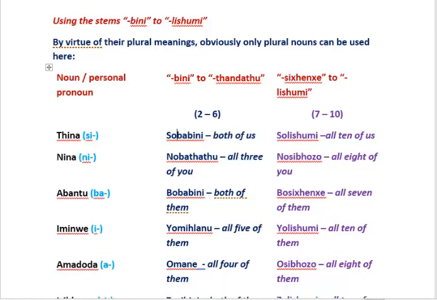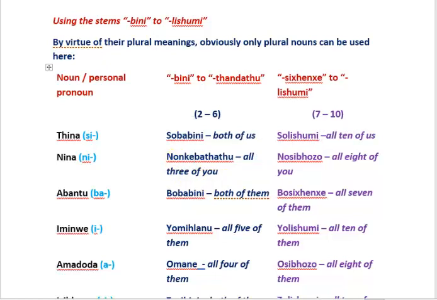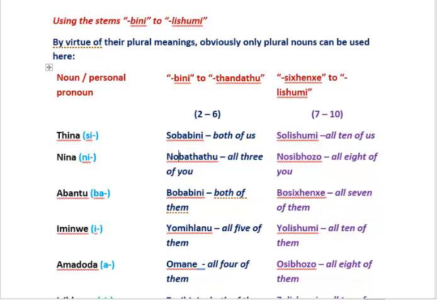Okay? And nobatatu, all three of you, and the ba is there because all three of you are abantu, people, so that was nonke, and we only use the no bit. Abantu bobabini, bosixhenxe.